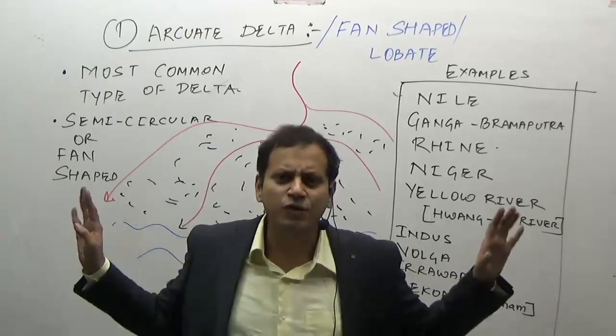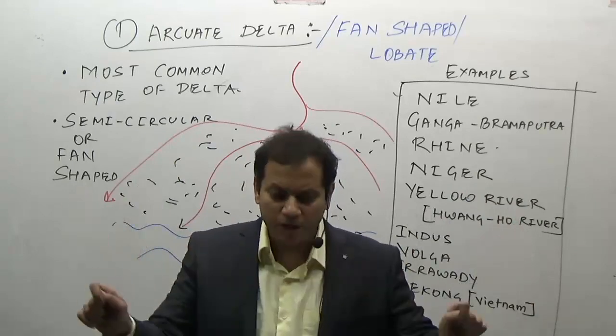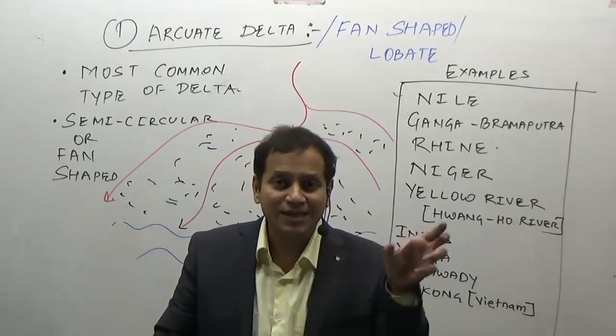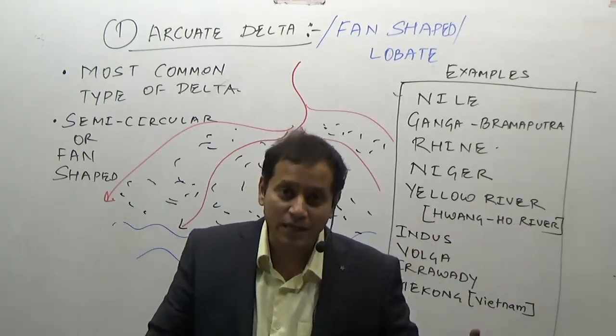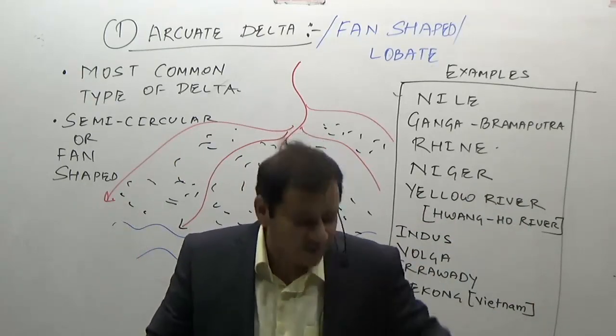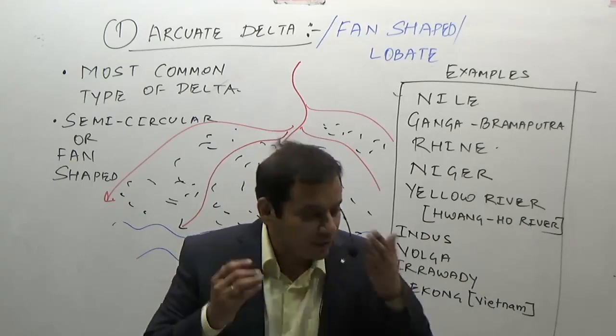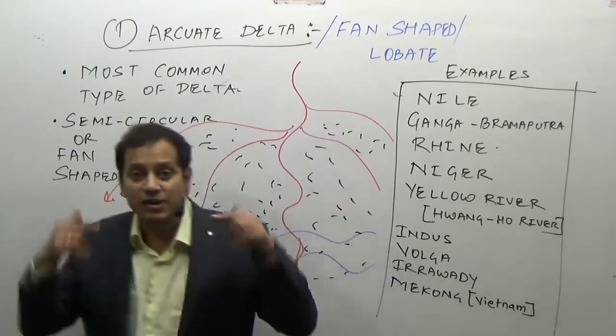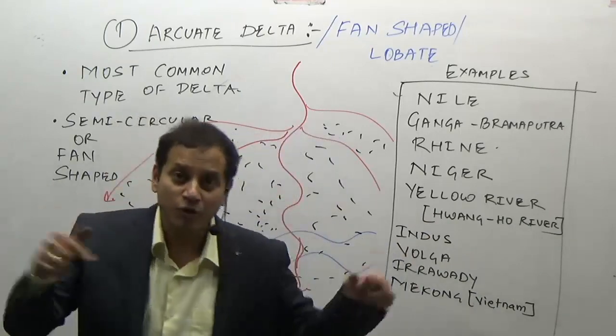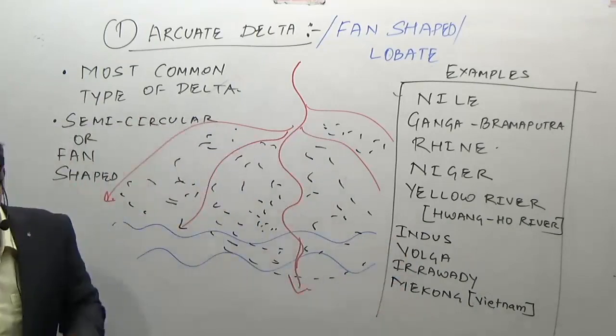You don't have to do any extra work. Just open your atlas, and in the atlas you will see the lake. I am even giving you the name of a lake, Tonle Sap Lake. See where it is located. Just have a look at that lake. So that, as I say, the more you process, the more you use your brain, it will work well.